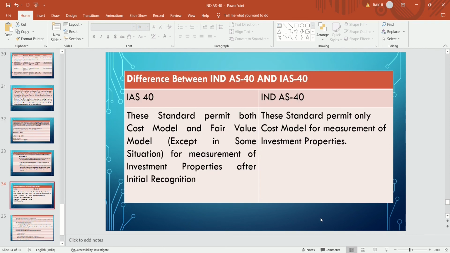Now, what is the difference between Ind AS 40 and IAS 40? That is IFRS and Ind AS 40. One major difference is that IAS 40 permits both the cost model and fair value model for measurement of the investment property after initial recognition. But Ind AS 40 does not permit. Ind AS 40 only permits the cost model for measurement of investment property.